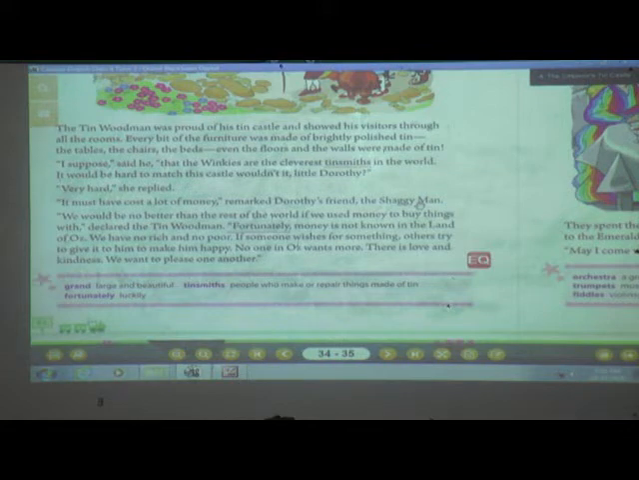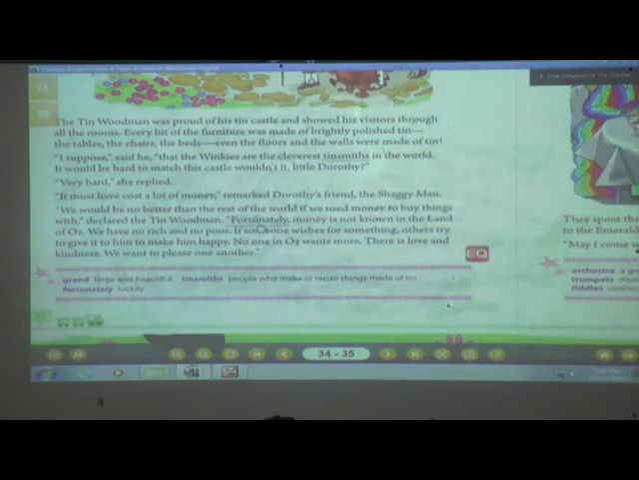Then see what the Tin Woodman is replying. "We would be no better than the rest of the world if we used money to buy things with." He is telling that we will not be like the rest of the world, using money for each thing. Who declared? Yes, the Tin Woodman. We are something different. Why? "Fortunately, money is not known in the land of Oz." Fortunately means luckily. He is telling that we don't know about money, means for them money is of no importance.